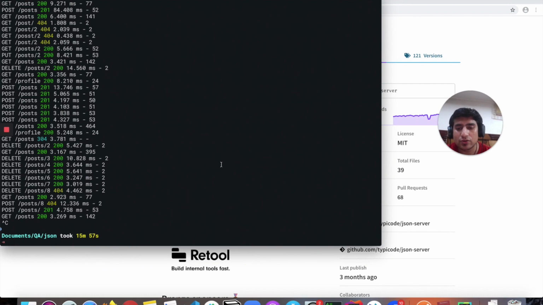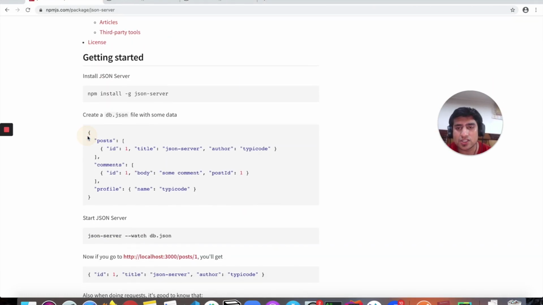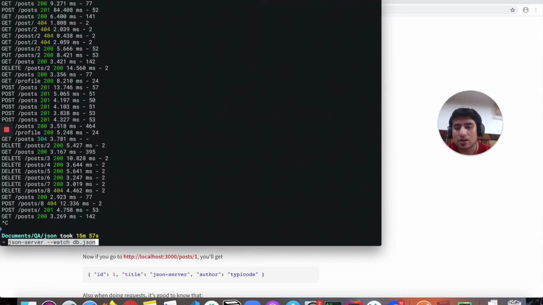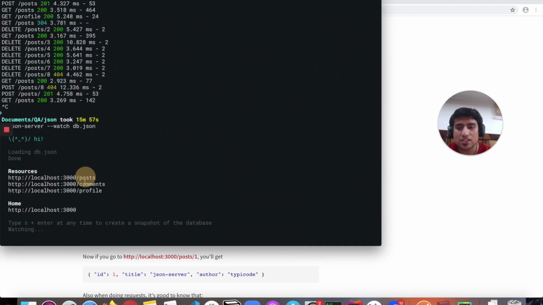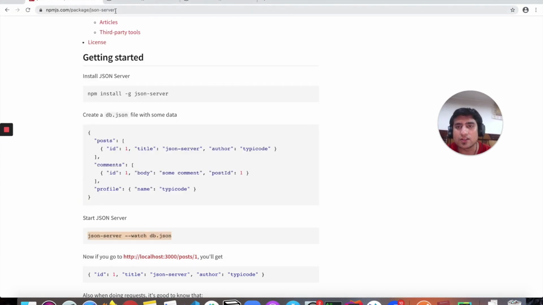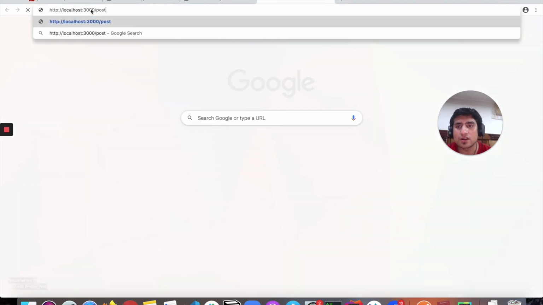After that, you need to create a dummy file. You can create this one also. This is a dummy file that you can create, and you need to run this command after this. When you run it, it will automatically tell you that these three endpoints are available: we have profile, we have posts, and we have comments also.